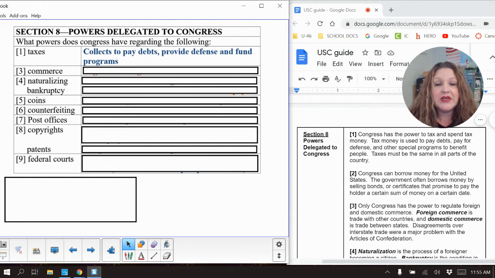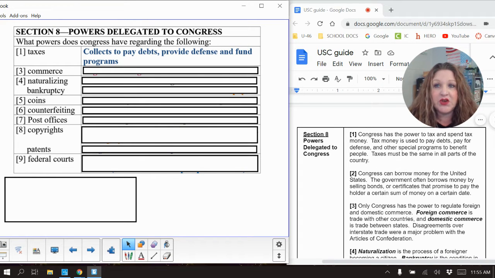Next one, Clause 3 is commerce. Only Congress has the power to regulate foreign and domestic commerce. Foreign commerce is trade with other countries, and domestic commerce is trade between states. Disagreements over interstate trade were a major problem with the Articles of Confederation.